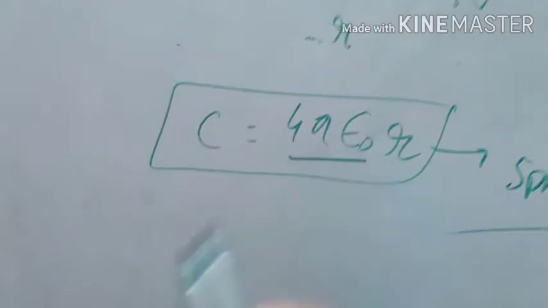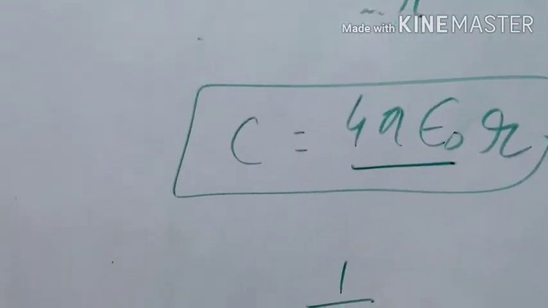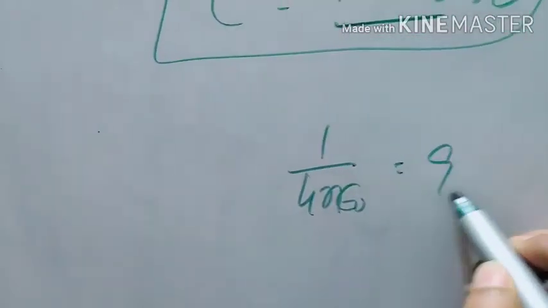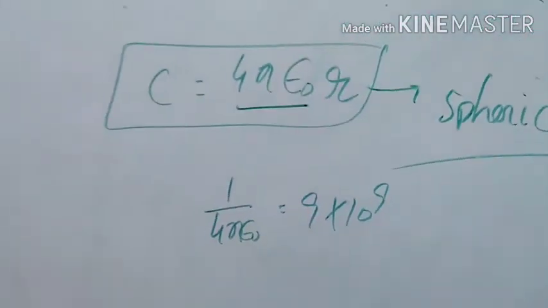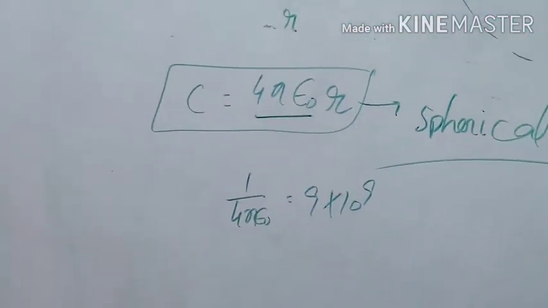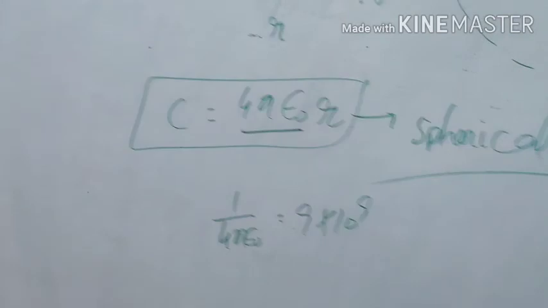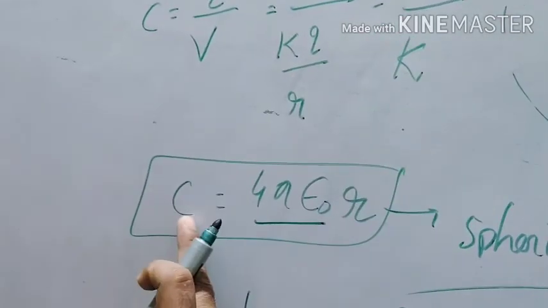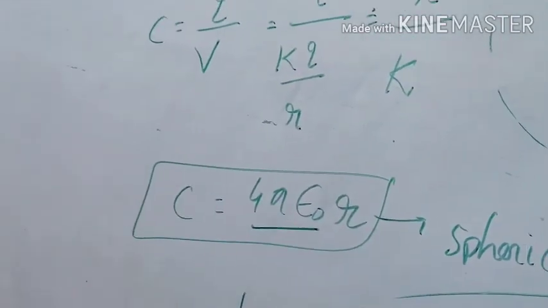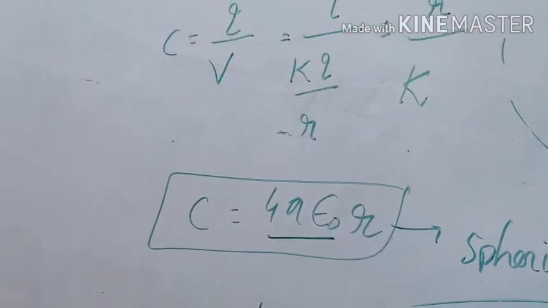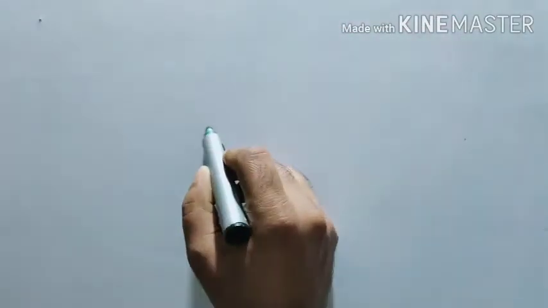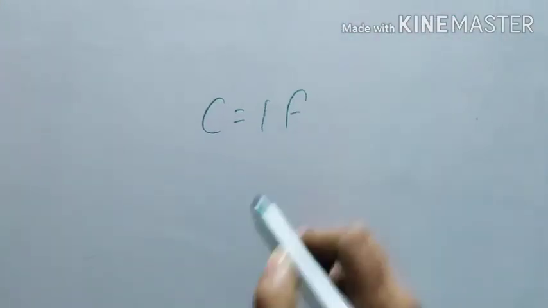Now 1 upon 4 pi epsilon naught is equal to 9 into 10 raised to power 9. Suppose I want to make a unit value of capacitance. The unit of capacitance is farad. So let C be equal to 1 farad.